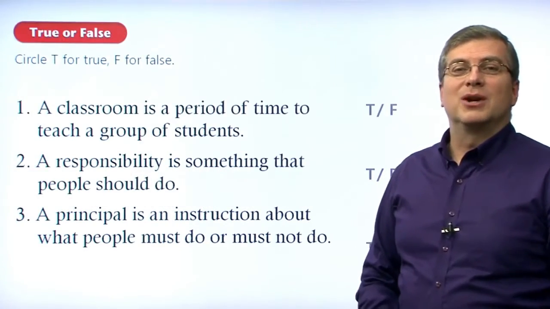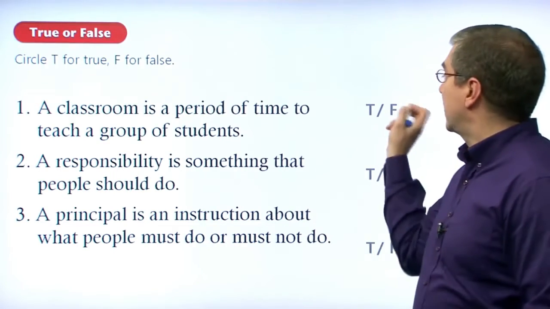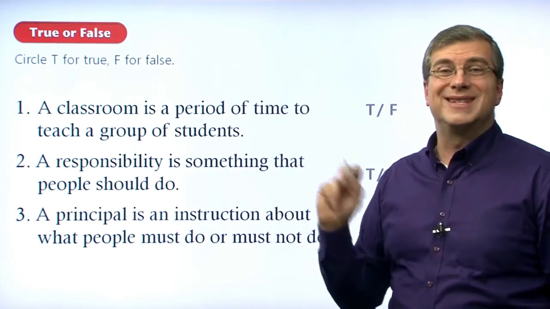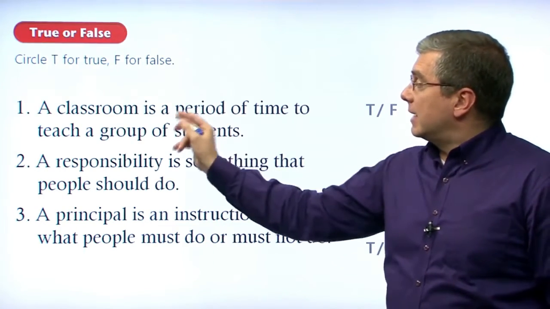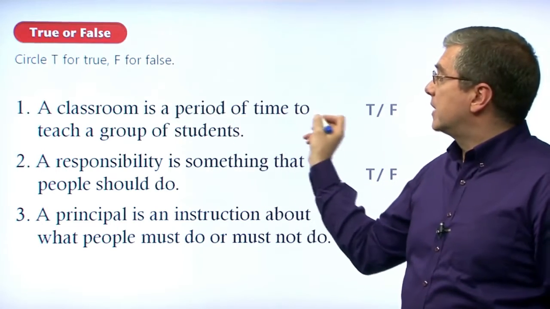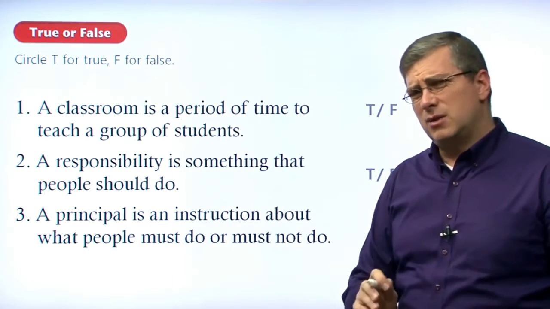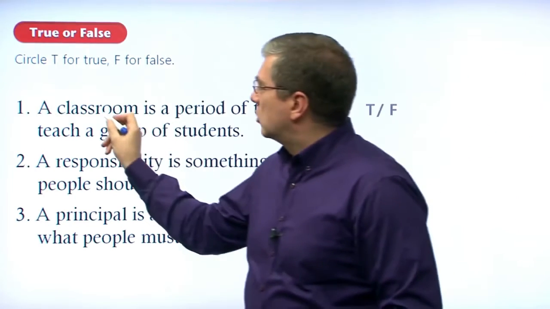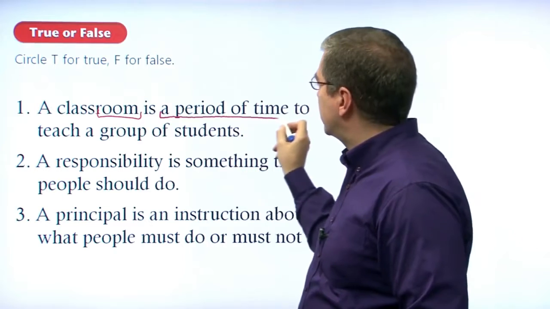Okay, now we've come to our true and false questions. Remember, if the sentence is false, we circle F. If it's true, we circle T. Let's take a look at the sentences here. A classroom is a period of time to teach a group of students. Does that sound right? We have classroom and we have a period of time.